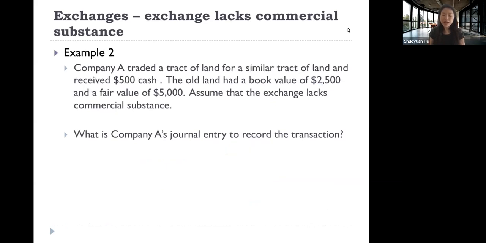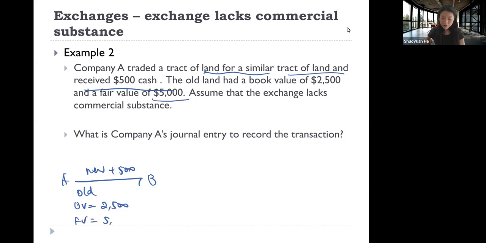Let's look at the second example. Company A traded a tract of land for a similar tract of land and received $500 cash. So now company A is receiving money. The old tract of land has a book value of 2,500 and a fair value of 5,000.